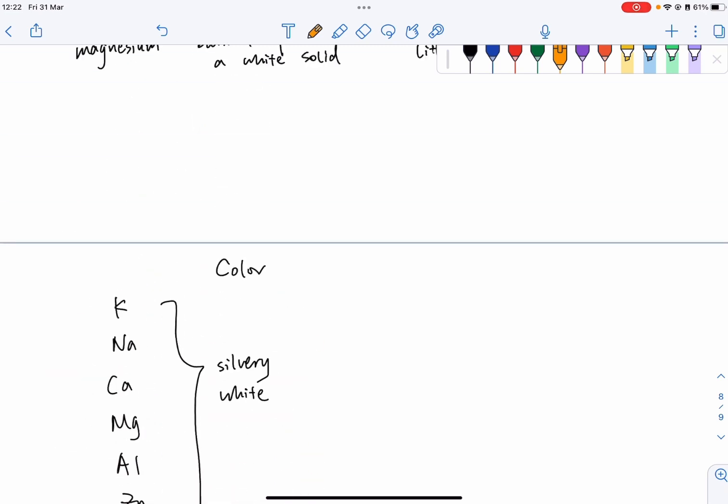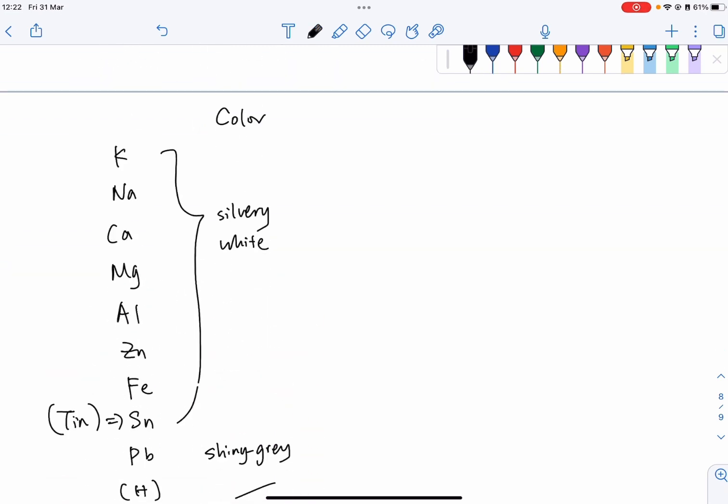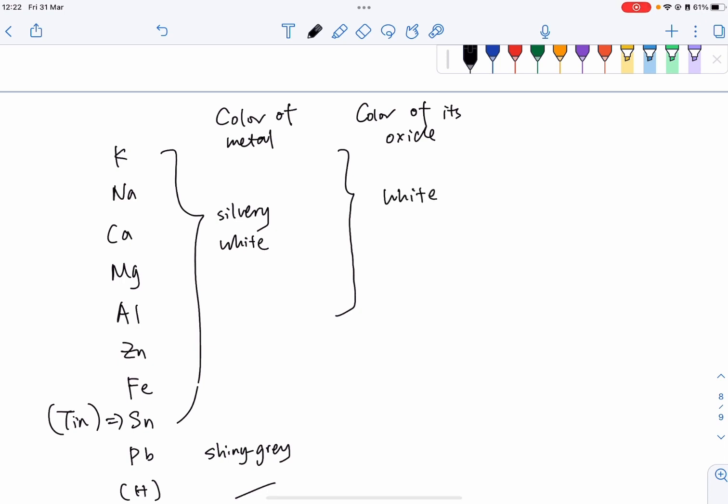Alright. Now, this one is the color of the metal itself. What about the color of its oxide? From potassium to aluminum, the colors are all white. It's pretty easy.